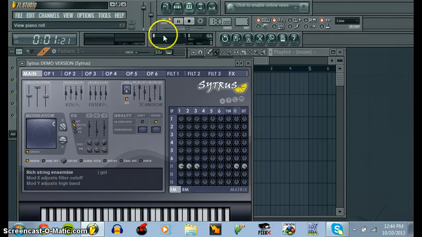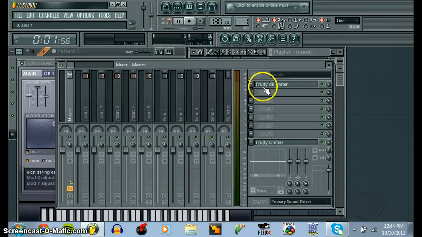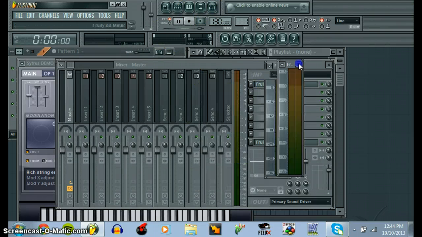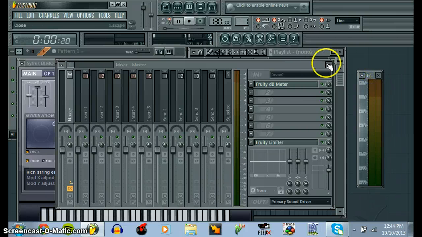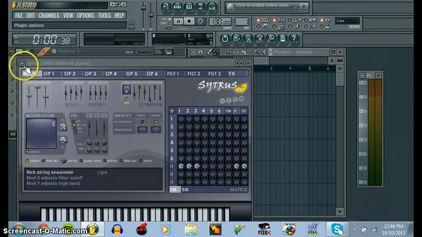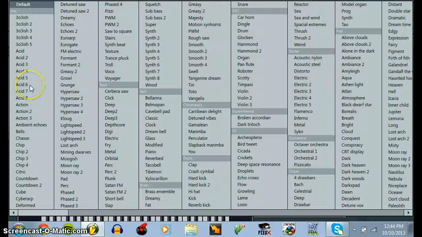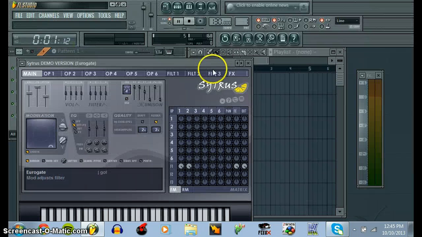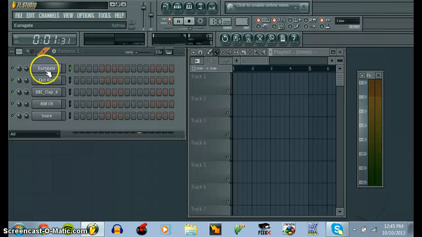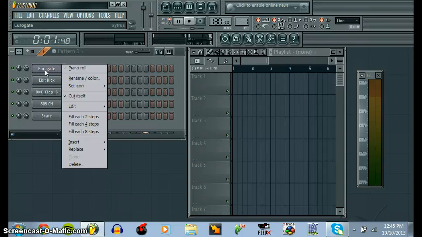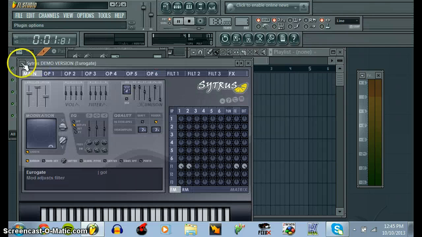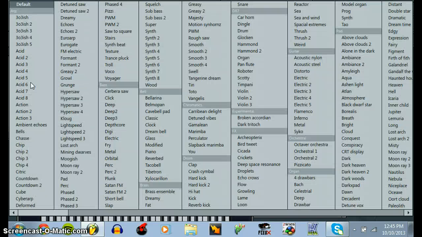Okay, I'm going to take care of some stuff. Right click for organization purposes. Alright. Then I'm going to go ahead and pick me an equalizer to work on. I decide I probably want to work on the Your Gate synthesizer. And then I'm going to go ahead and right click this. Oh, by the way, you get there by clicking this and then presets, and then you pick from there.